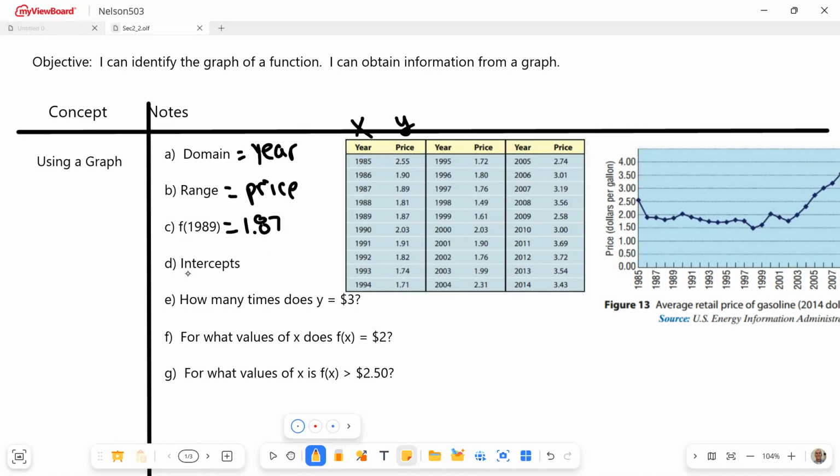All right, what are the intercepts? Ooh, okay, so this is a trickier question. Remember, intercepts are when the x equals 0 and when the y equals 0, right? We want to know the y-intercept here, and we want to know the x-intercept right there. Well, looking at this graph over here, there is no time. Let's just go to the easy one. There is no time when the price was 0, right? So we look over here, here's price is 0, and we don't see any x-intercept, right? Now, do we have a y-intercept? Well, it depends. Like, do they call 1985 time 0?